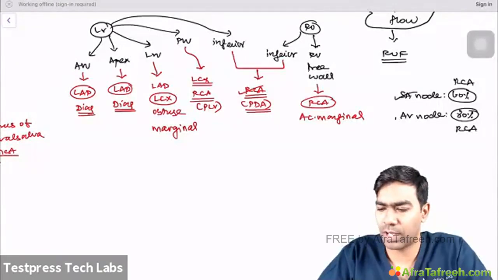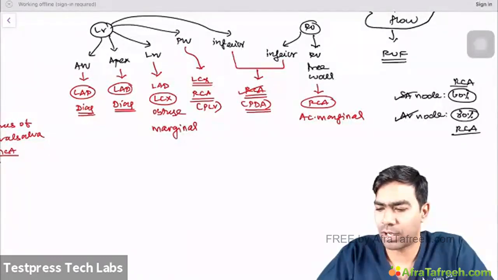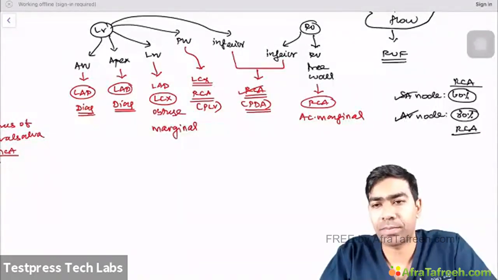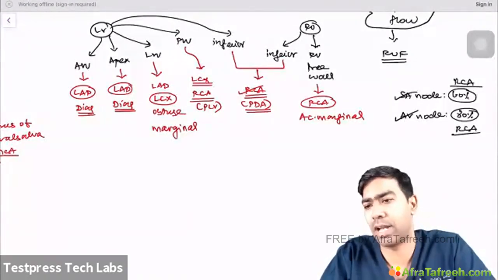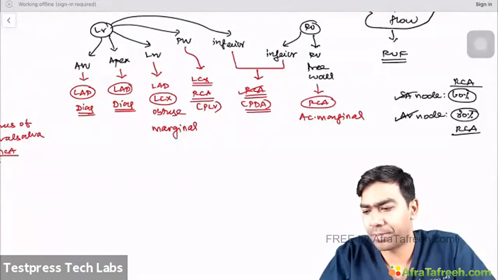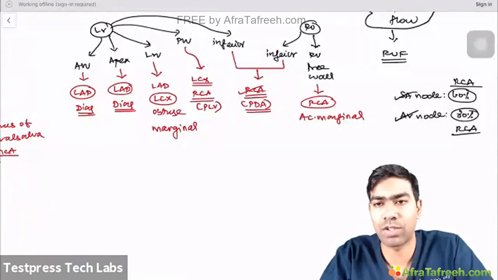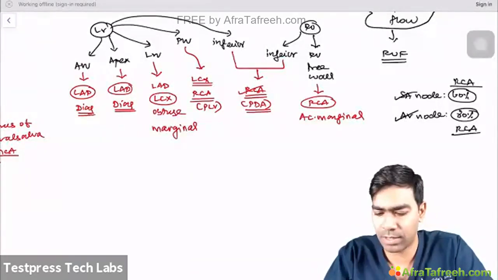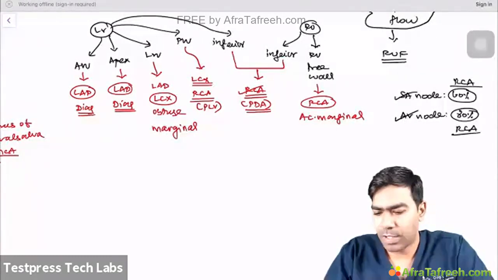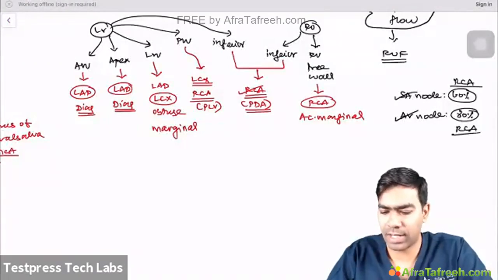So which means SA node and AV node, most of the times as a common notion, are supplied by the right coronary artery only. But remember, your bundle branches are very, very different, and your His-Purkinje system and your bundle branches are completely different, and they'll be supplied by different circulation. So RCA and LCA can have both, which we'll be discussing subsequently, because without that you cannot understand the ECG in the first place. So I think this must be clear, and we have left only the septal part, because septum is something that is common for both the left ventricle and the right ventricle. So we have to write the septum separately.